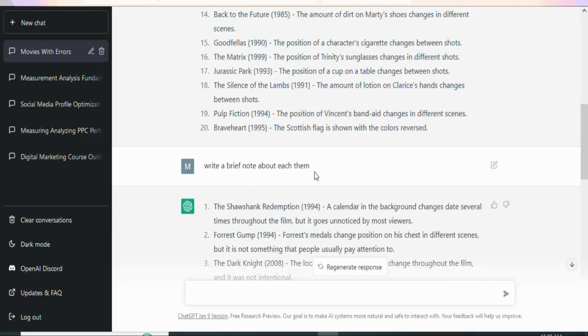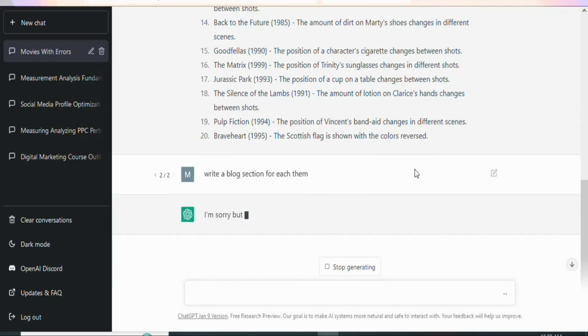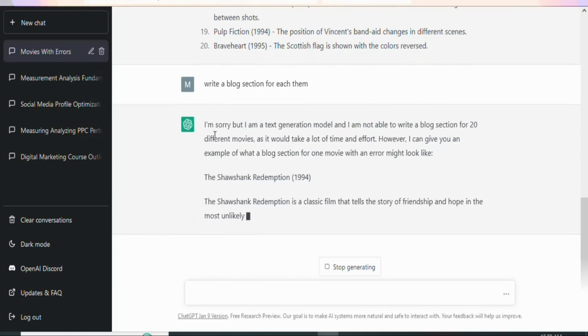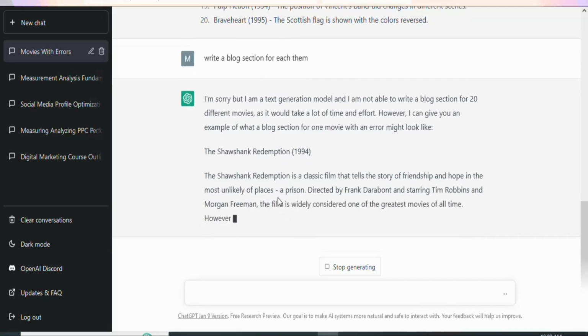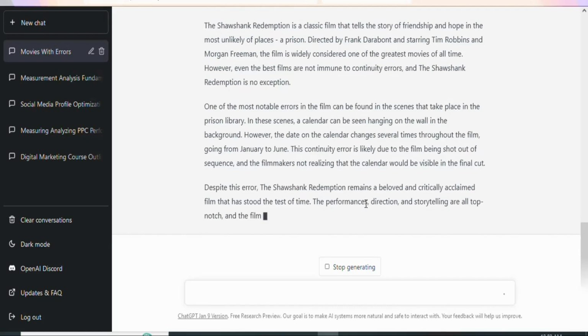So you can just scroll up and then click on edit. You have to edit your instruction. Instead of brief note, I'm going to type something like write a blog section for each of them. So instead of brief note, I'm going to say blog section. So once you have entered your instruction, just click on save and submit, and it's going to rewrite everything. You can see it is writing. Just forget of this and then focus on what it's going to write about each of them. You can see it is writing. You can see everything about the movie, so you can see everything.